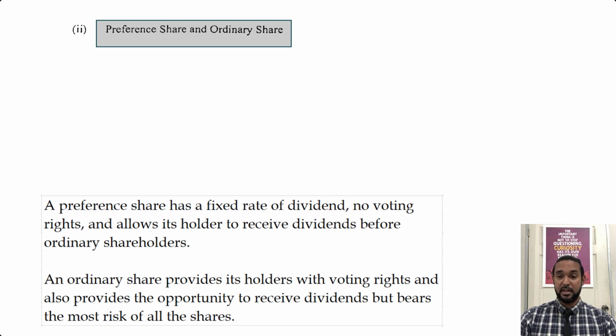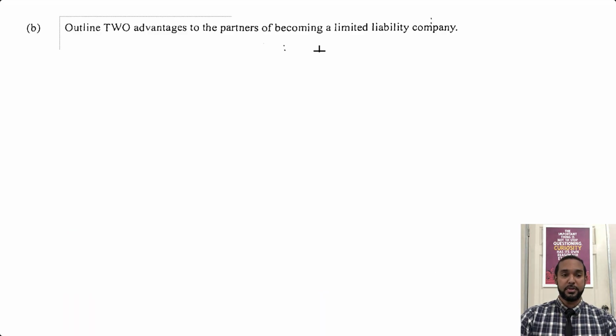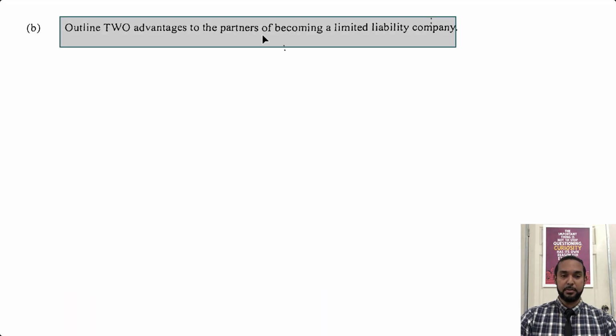Now again, you guys could have very different phrasings or even different characteristics for each of these things. Please don't think that these are the only ways to phrase these answers. Okay, let's check out part B. It says outline 2 advantages to the partners of becoming a limited liability company. So again, let's keep it simple.